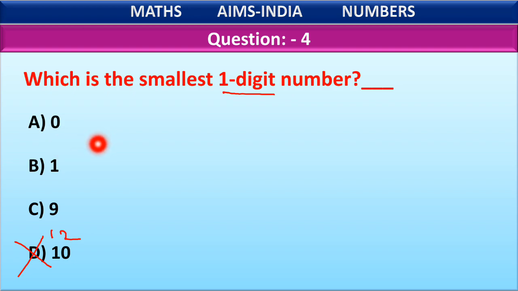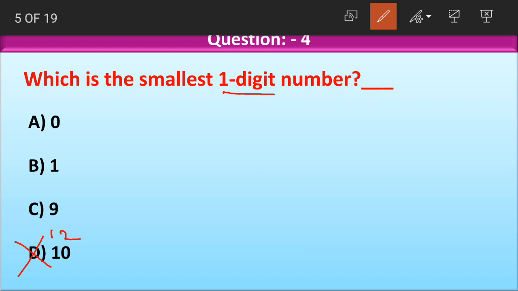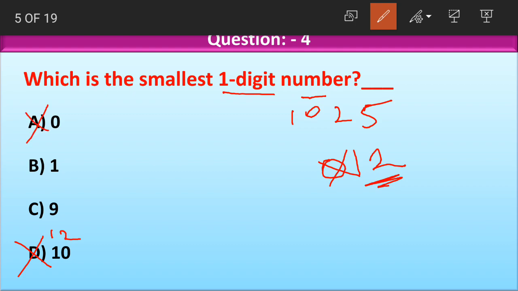0 means nothing, children. We don't even consider 0 as a digit when it is on its own. If 0 comes between two numbers or somewhere between some numbers, then we consider 0 as a digit. But if 0 comes before the numbers, like 0 is at the starting of the number, then we simply do not consider 0. We consider this as only a 2-digit number. This will not be a 3-digit number. So here 0 does not count as any digit number. So 0 is also eliminated.